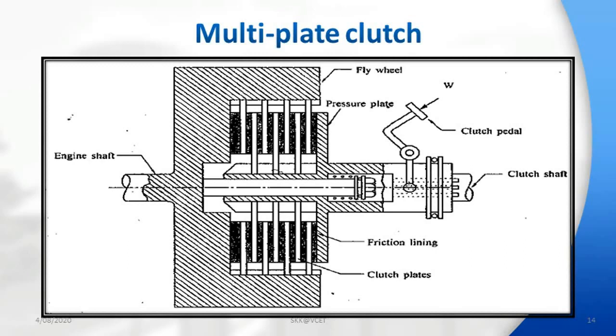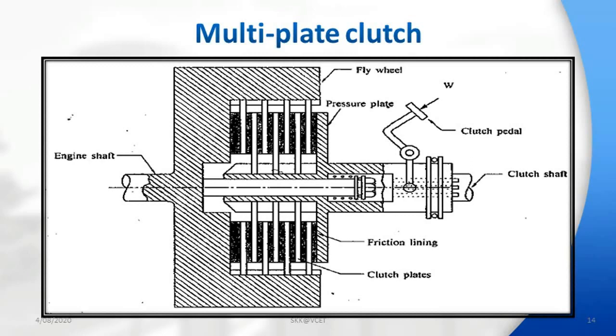The construction of the multi-plate clutch is similar to the single plate type clutch. It consists of friction plates in two sets, driving and driven plates. One set of driving plates is connected to the flywheel, and the other is made to slide in the grooves on the flywheel.